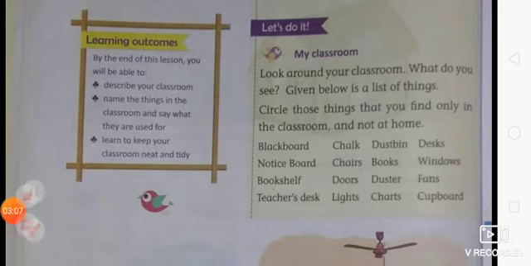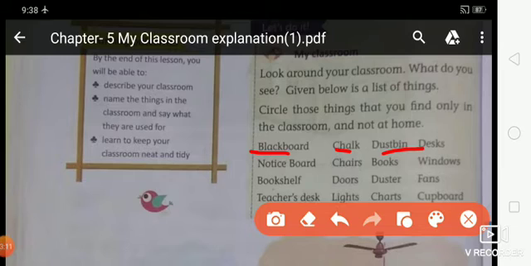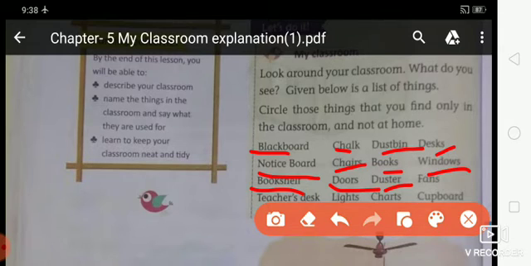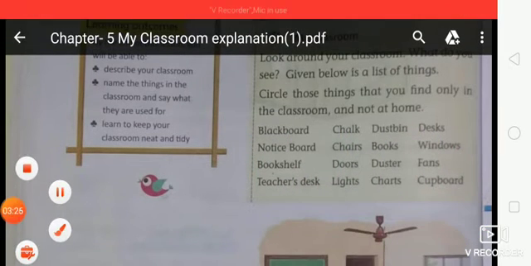Here you can see the list: blackboard, chalk, dustbin, desk, notice board, chair, books, windows, bookshelf, doors, duster, fans, teacher's desk, light, charts, cupboard. There are lots of things that are also present at home, students.